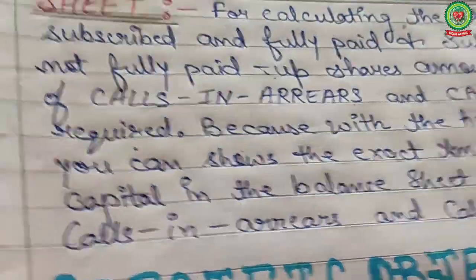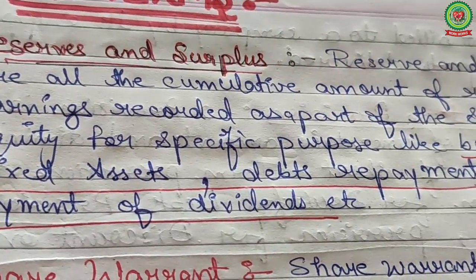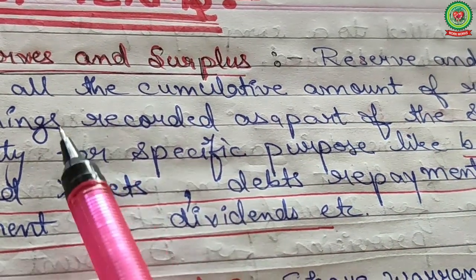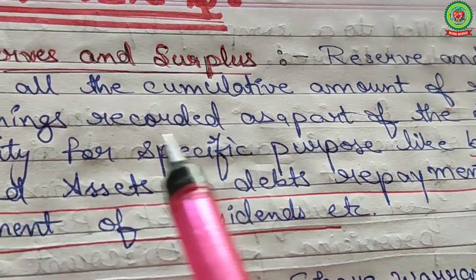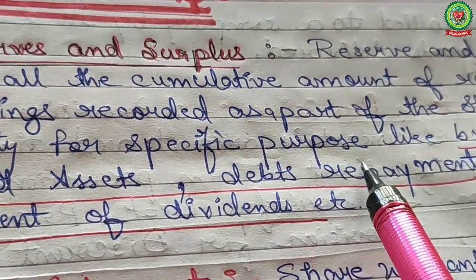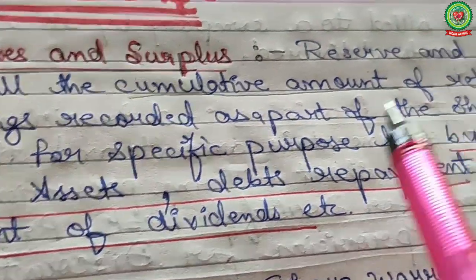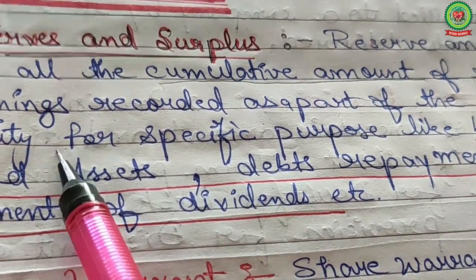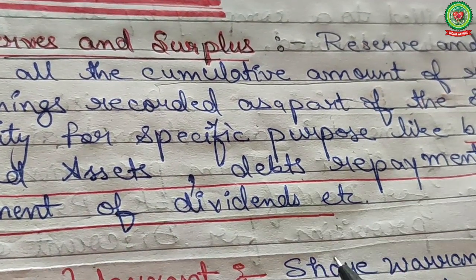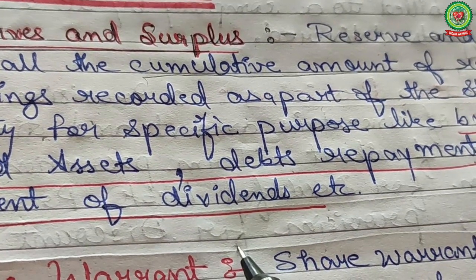Now, what are the key terms? Important key terms. Number 1, reserves and surpluses. Reserves and surpluses are the cumulative amount of retained earnings recorded as a part of shareholder equity for a specific purpose. First of all, students, tell me what is retained earning? Retained earning means the profit which is not distributed among the shareholders in the form of dividend.